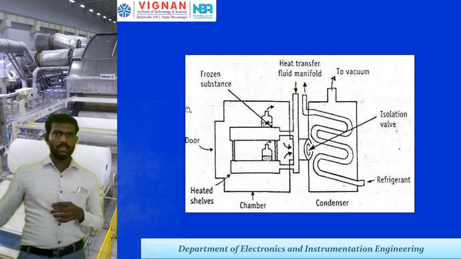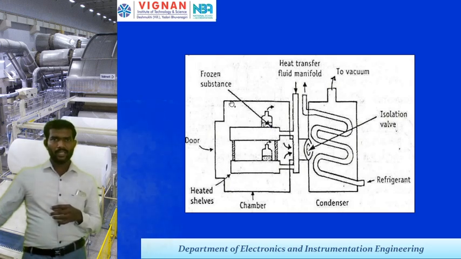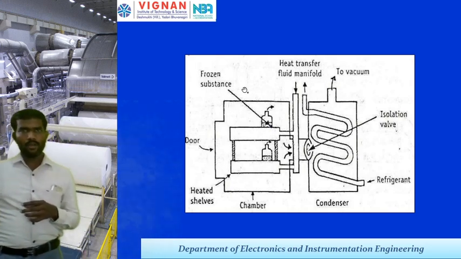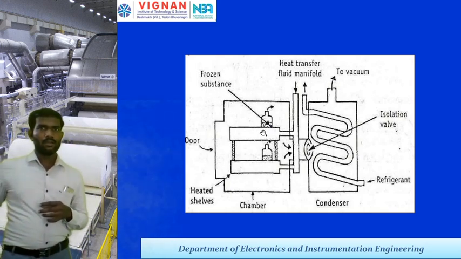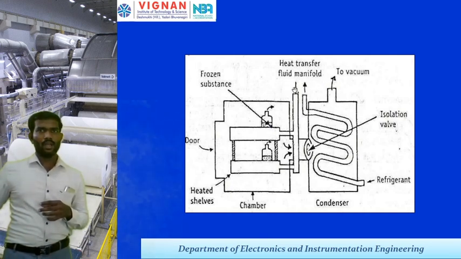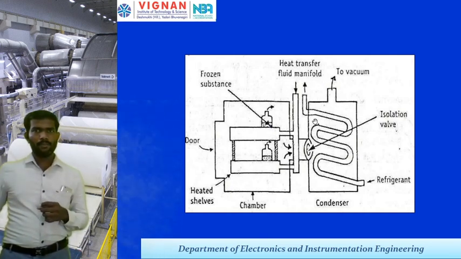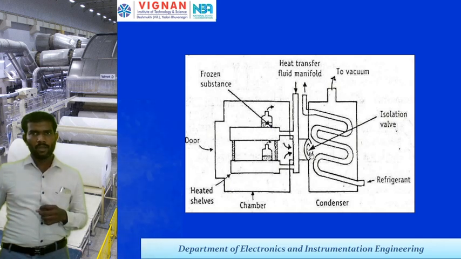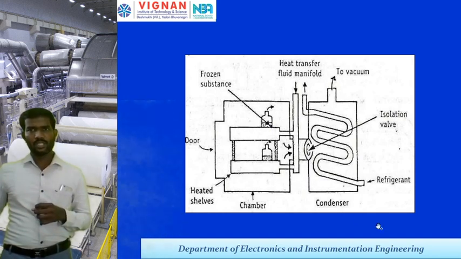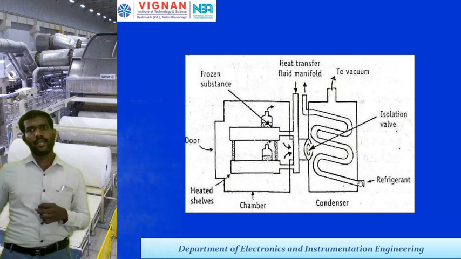So this is a block diagram of the freeze type dryer, with frozen substances here, and a heat transfer fluid manifold placed here, connected to vacuum, isolation valves, and heated shelves placed here. This entire chamber will be like this, the condenser is coupled with it, and the refrigerant is arranged at the bottom.